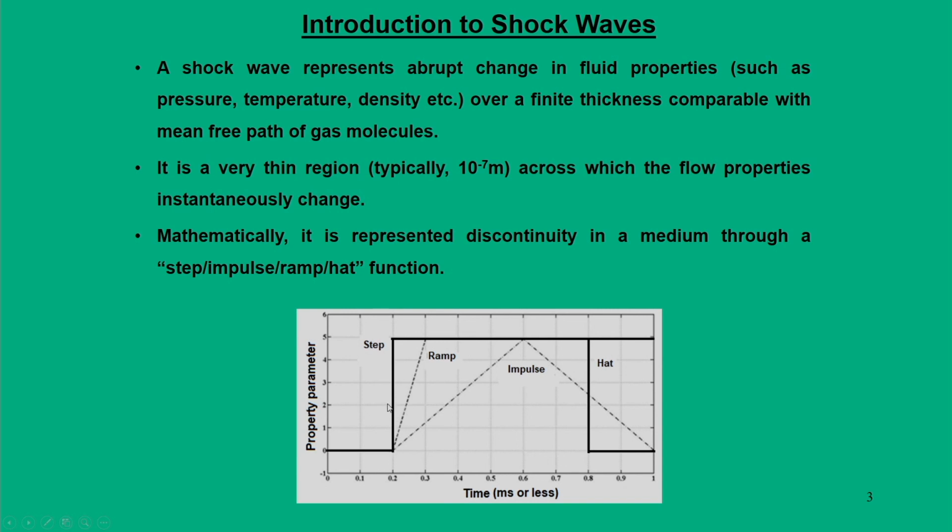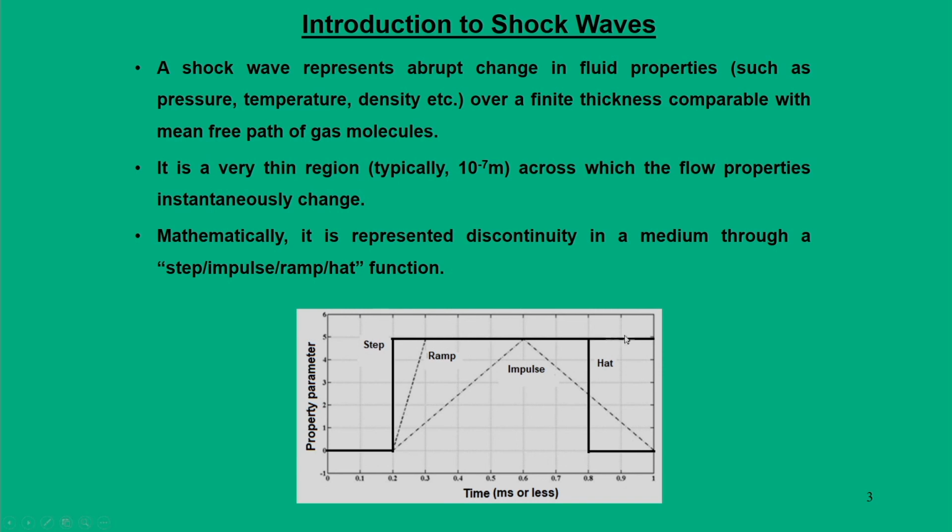By instantaneous change I mean, looking at this figure, let us say at 0.2 milliseconds the property parameter is 0, but then within a very small instant the property shoots up to a magnitude of 5, and it retains that value continuously till the end of the event, which in this case ends at 1 millisecond.